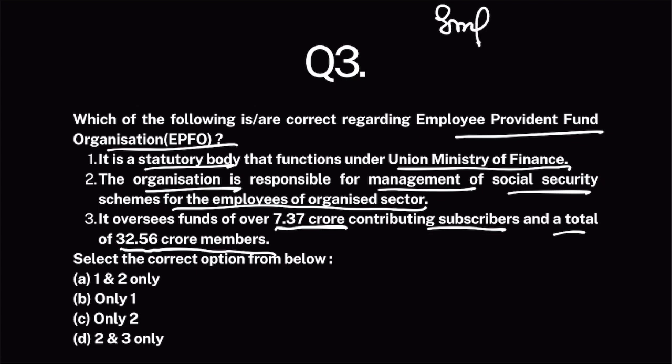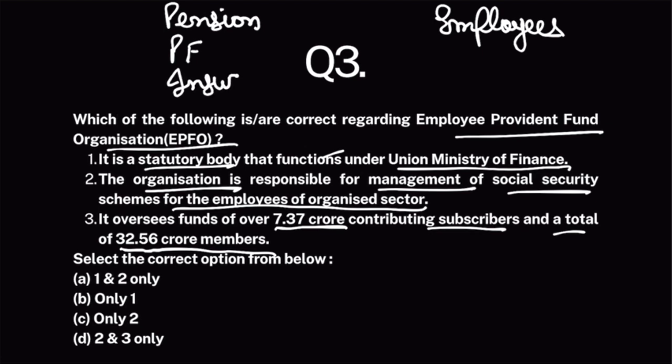employees of organized sector have the benefit of various social security schemes. Like they are entitled to pension schemes for which they have to contribute some money from their salary every month. They are eligible for Provident Fund scheme. They are eligible for insurance scheme. All right. And they become members of this scheme or employees of the organized sector and they have to contribute some monthly amount for it. Okay. That monthly amount goes to a fund. That fund is managed by Employee Provident Fund organization.